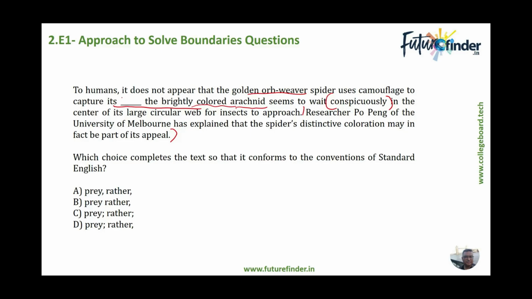So prey, out here we will write prey and read the first part. It says, to humans, it doesn't appear that the golden orb web spider uses camouflage to capture its prey. Definitely a full stop out there, so definitely an independent clause. The brightly colored Araneid seems to wait, and this. So again, an independent clause. So this is again an independent clause and independent clause relationship.